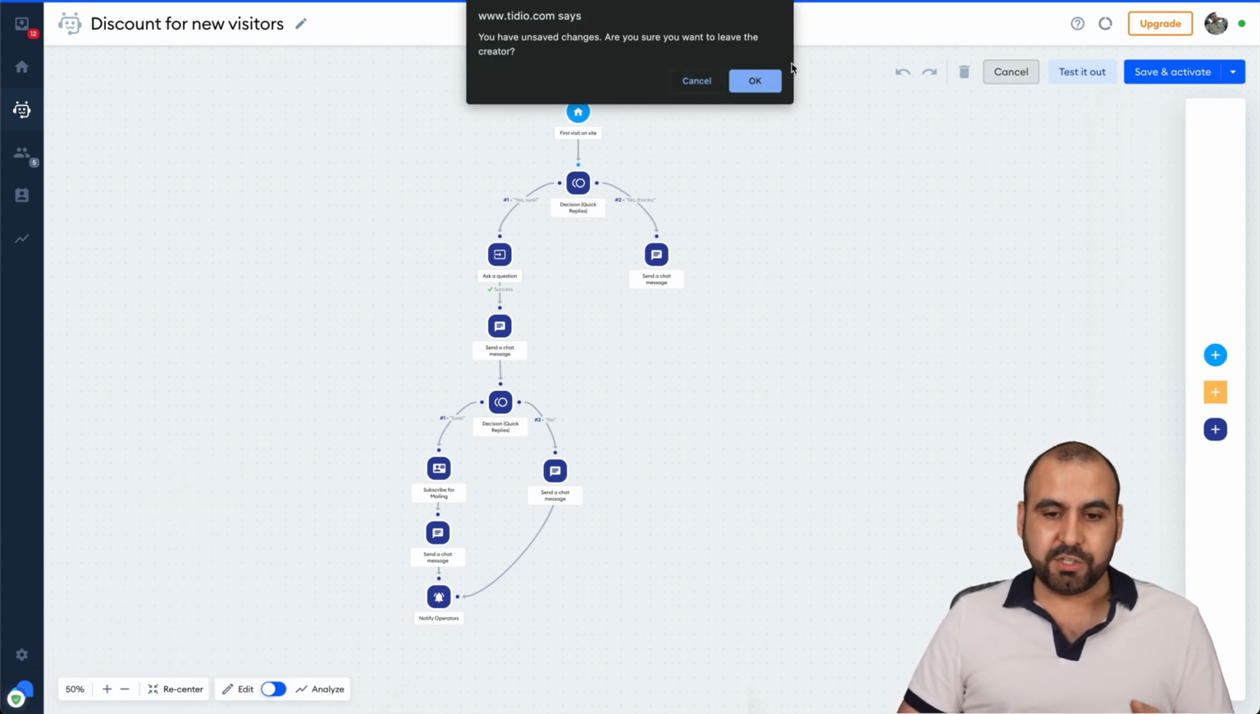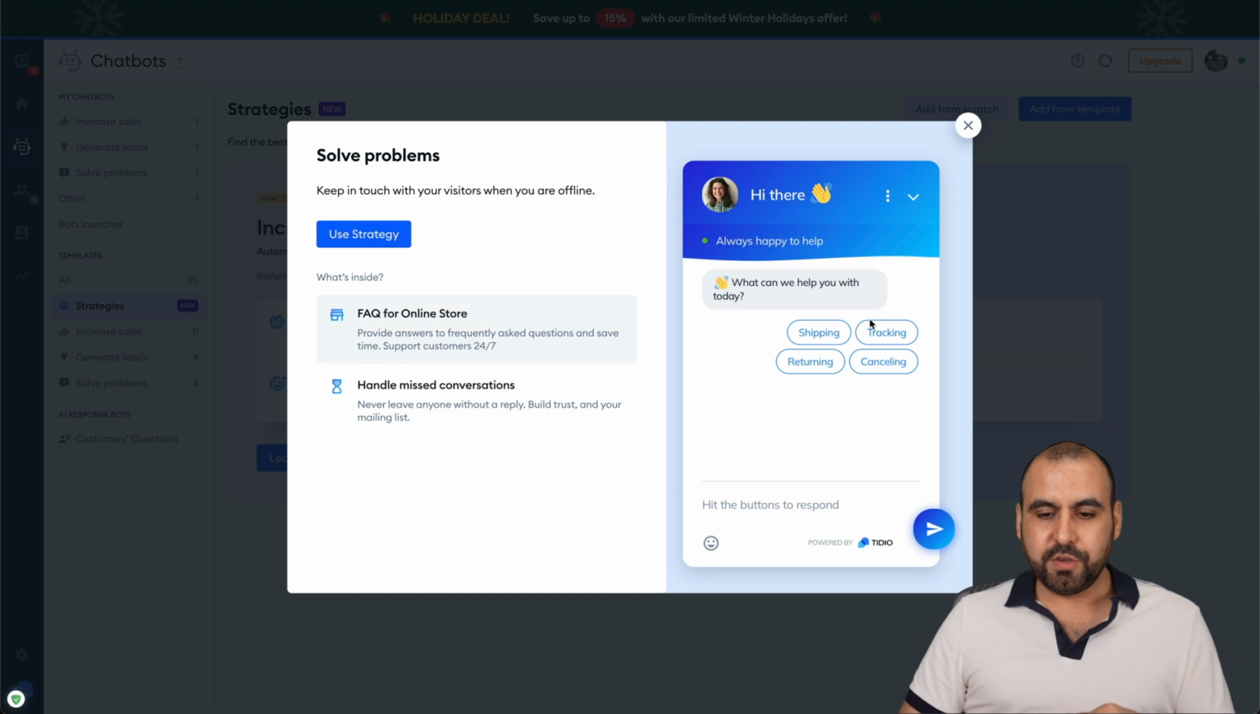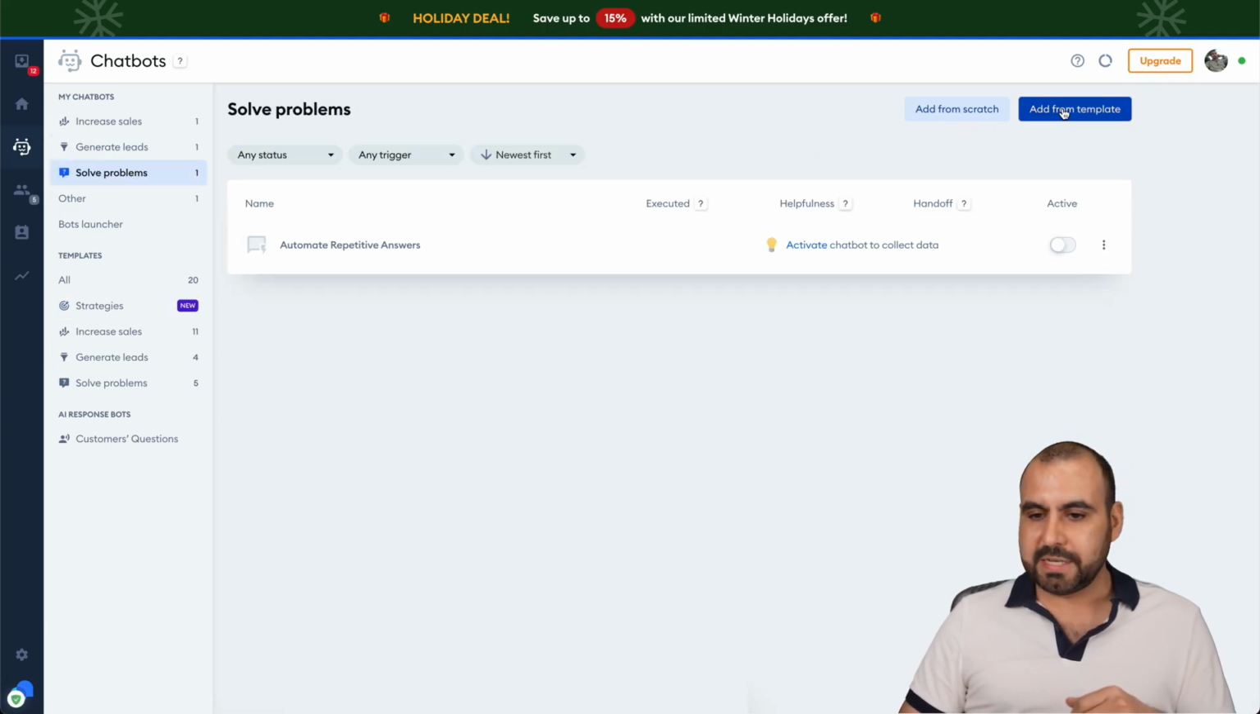I won't activate it because I do have this connected to my site, but there's a different type of bots here. If you want to solve problems, well, you can use this one, which is a simple bot. For example, if you want to solve a problem here, let's add a template.